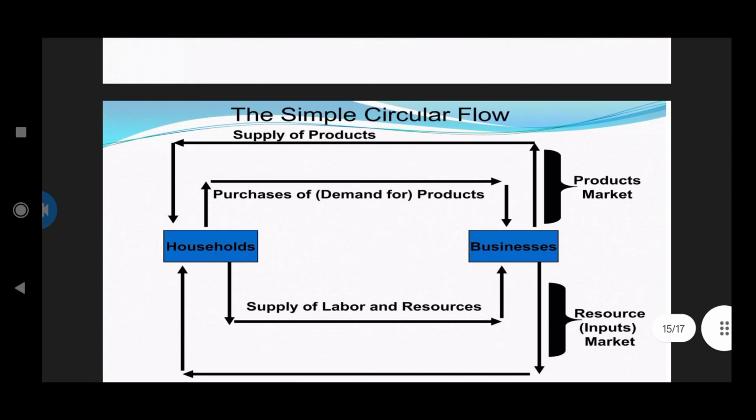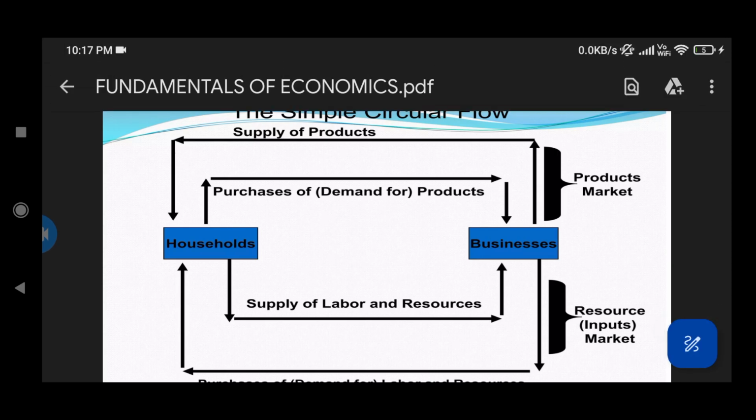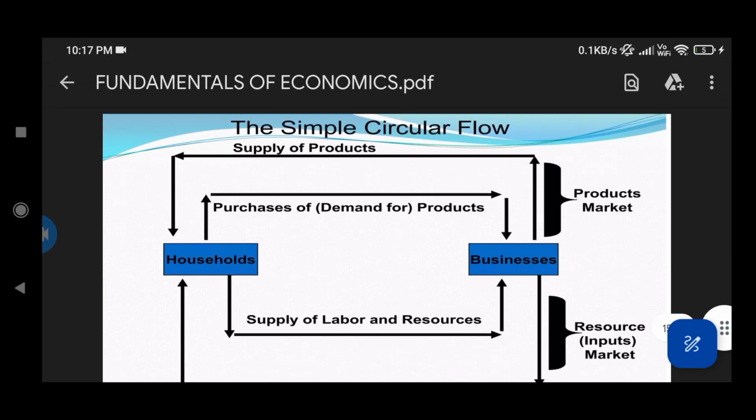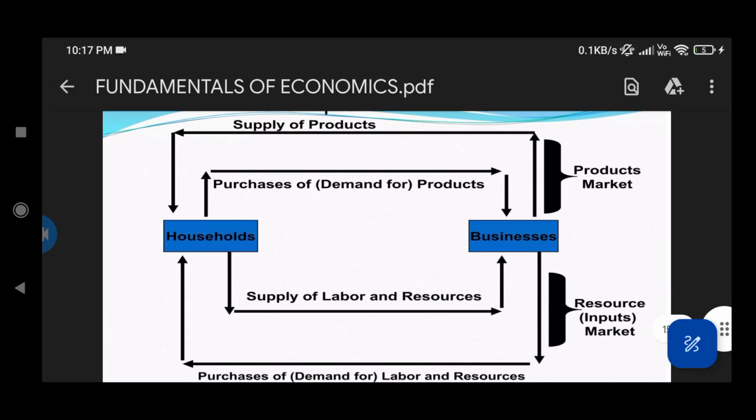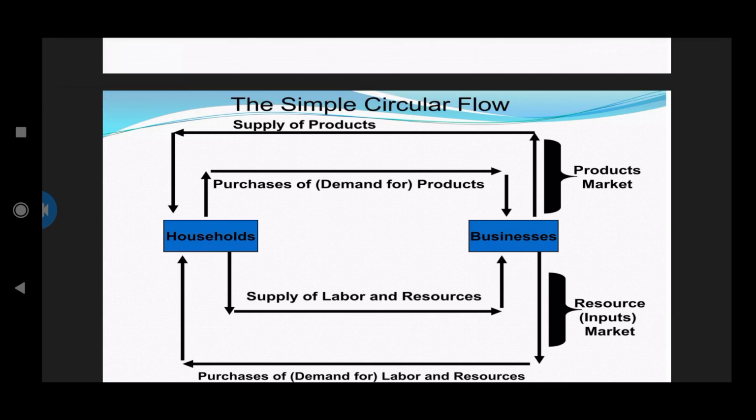Now, let us see the simple circular flow. First, there is the supply of products, and the supply of labor and resources. Next, the purchase or demand for the products. Next, the product market, then the resource input market.